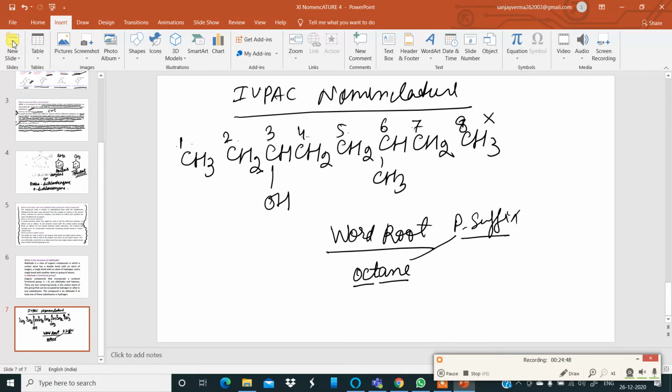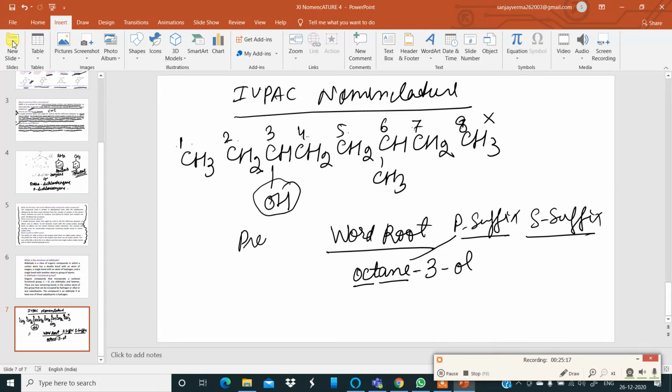After the primary suffix comes the secondary suffix. So what is the secondary suffix? In this organic compound containing 8 carbon atoms in the straight chain, the functional group is OH, which is present on the third carbon atom. So we write it as 3-ol. The third carbon atom contains an alcohol. So octane-3-ol.